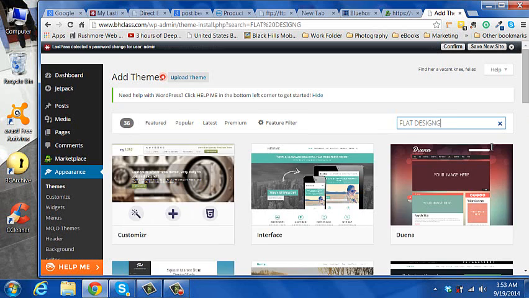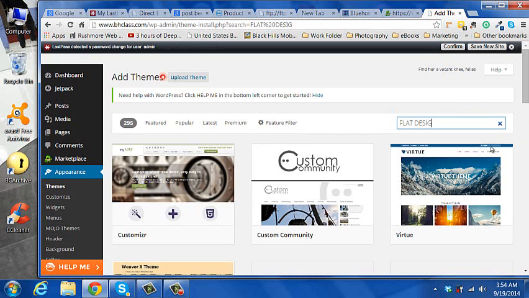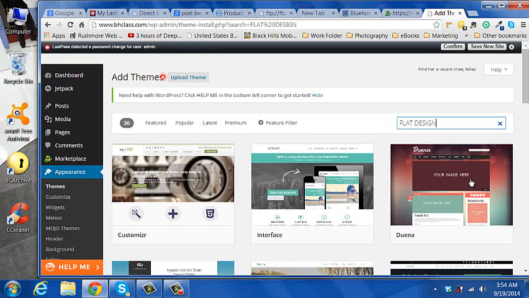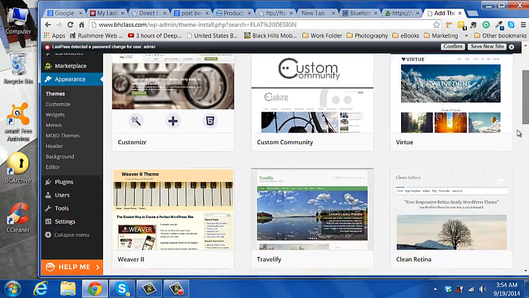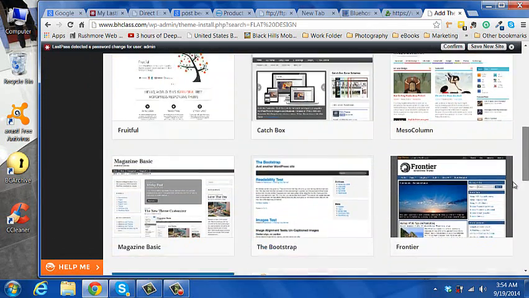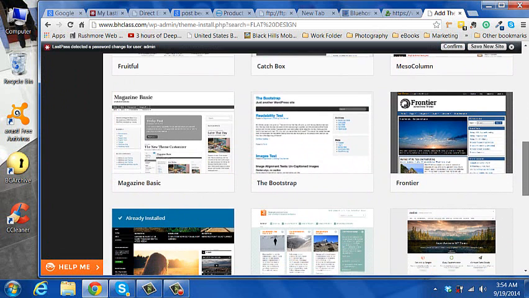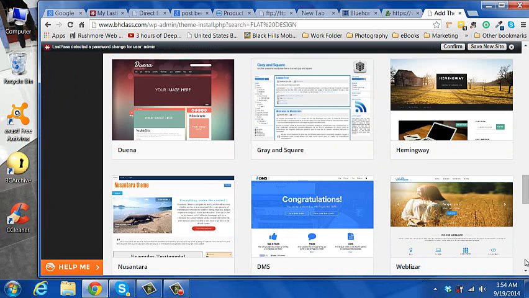Okay. Typing slow. There we go. Flat design. See that? There's one. There's a nice one. Okay. There's all kinds of stuff. You can see anything you like there. See how easy it is to pick. How about something simple like that? How about that? Hemingway.